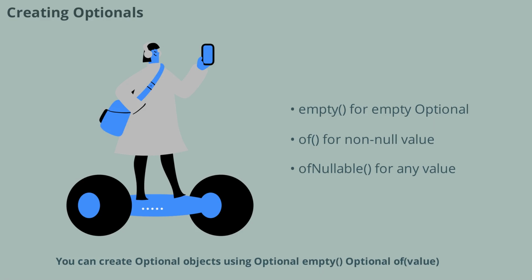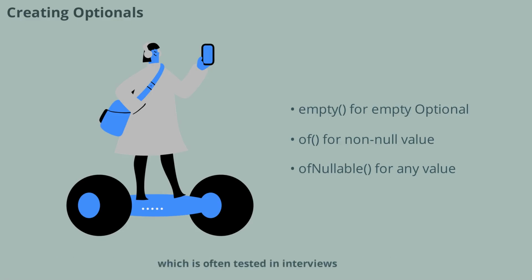You can create Optional objects using Optional.empty, Optional.of(value), and Optional.ofNullable(value). Each method serves a specific purpose. Empty creates an empty Optional, of creates one with a non-null value, and ofNullable handles both null and non-null values. Understanding these methods helps you manage optional data effectively, which is often tested in interviews.